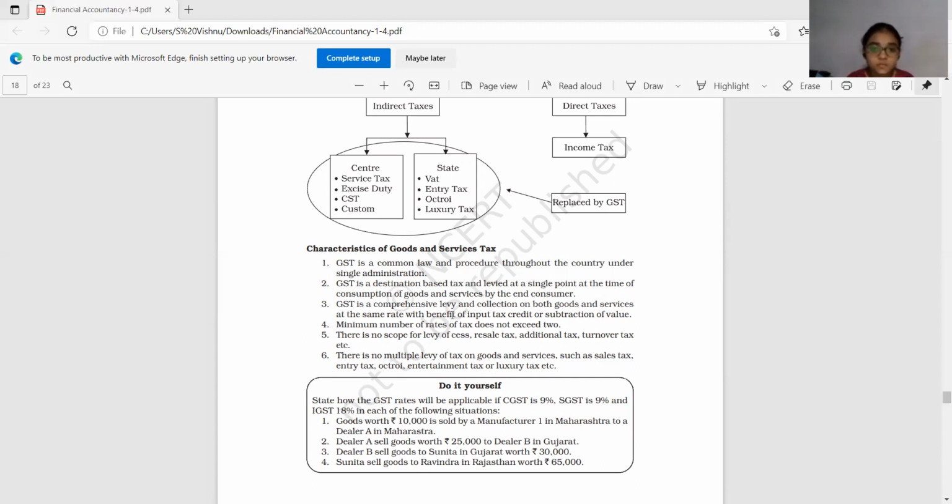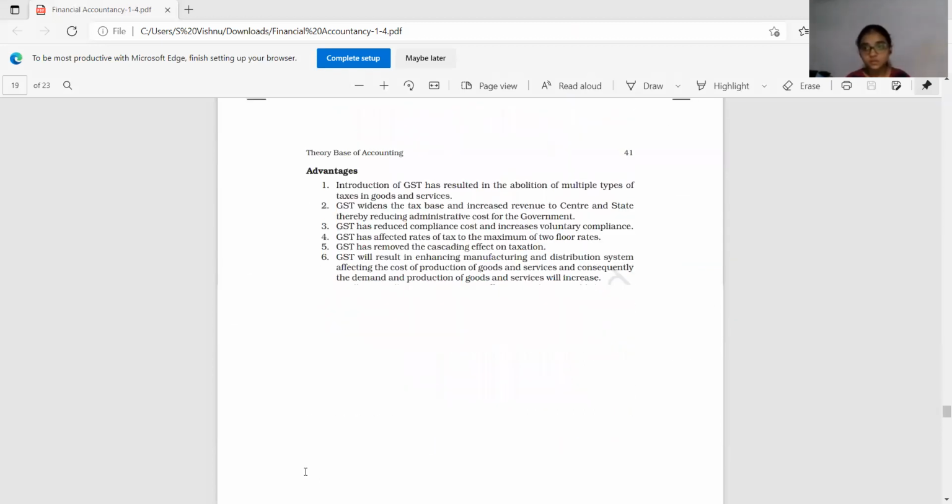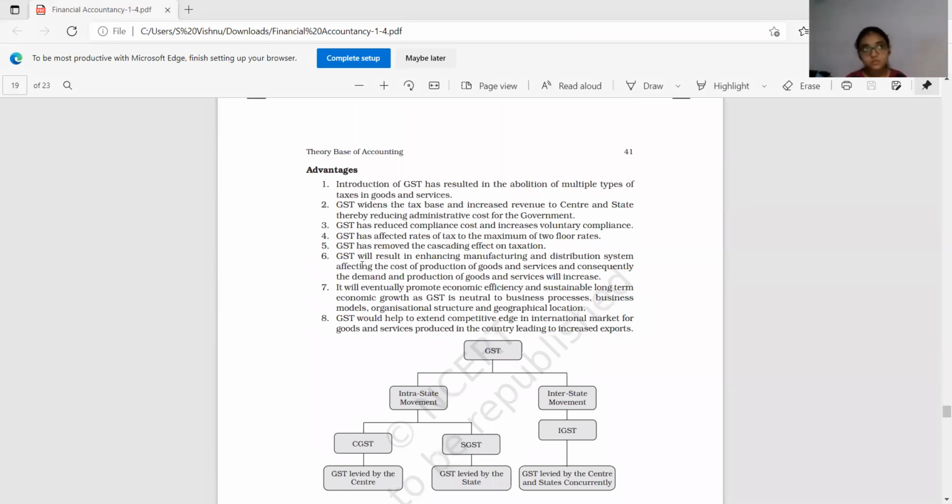It is a comprehensive levy and collection of tax. Comprehensive means it includes everything. Nothing can escape it. All goods and services except certain goods and services are included in GST. So these are the advantages. It eliminates various kinds of taxes. Uniformity is established. It will reduce price.